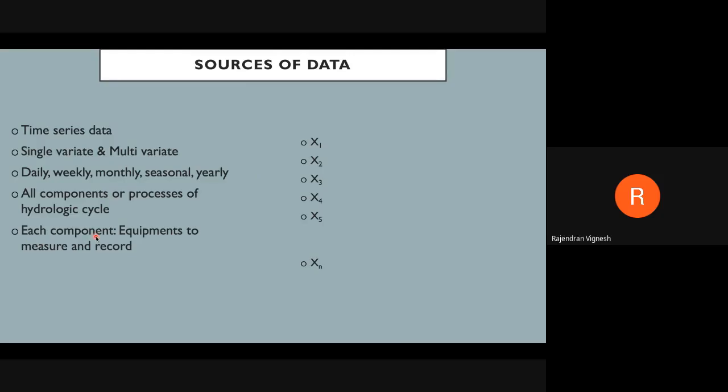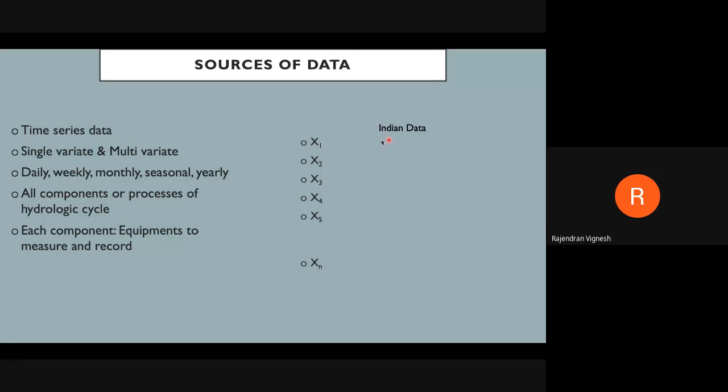Now we spoke about rainfall. There are a number of equipments, such as rain gauges, to measure the rainfall and record it at their station. Similarly for evaporation, we have a number of equipments to store and record the data. Somewhere the data is getting stored and recorded, and they keep it on an online platform or for sale. So researchers find out where the source of data is available. They get it for money, or sometimes it is available on a portal and they download it. Based on the old data, they study the analysis and give a prediction for the next 5 or 10 years. That is about the sources of data, right?